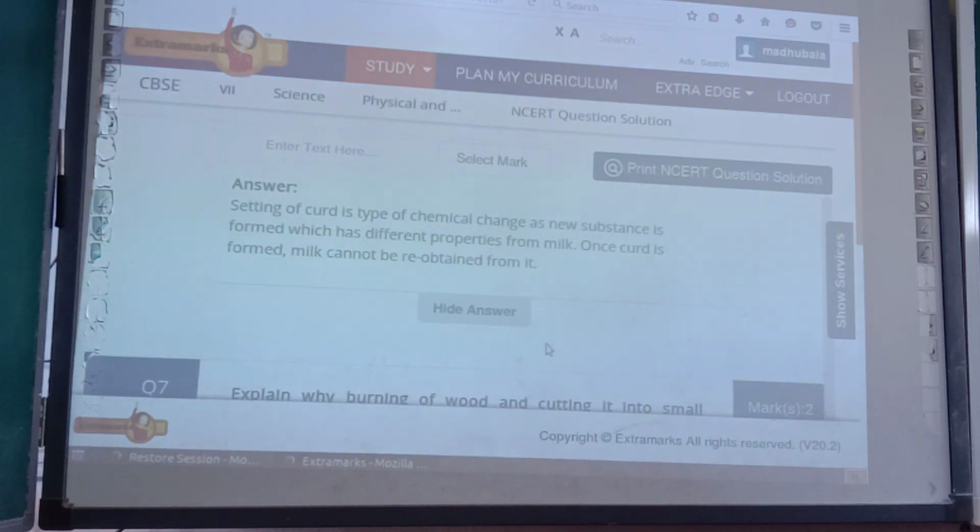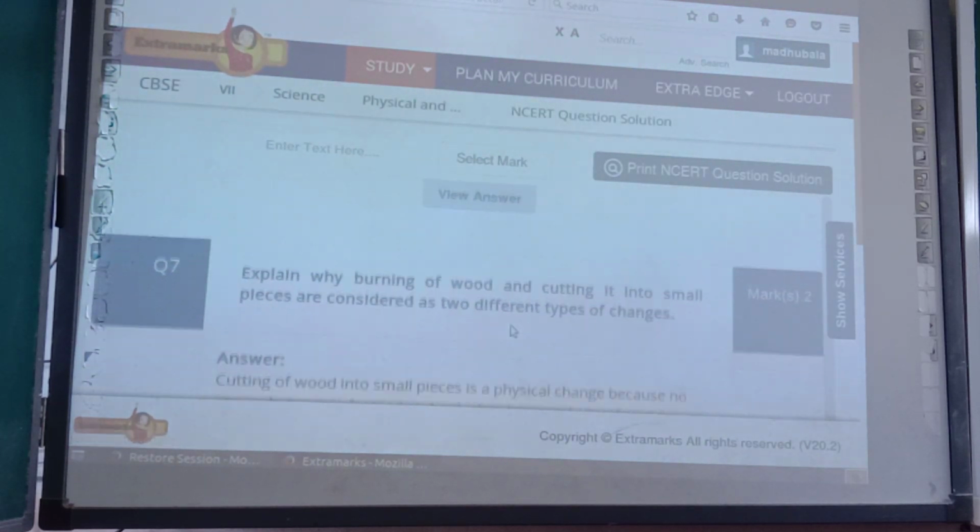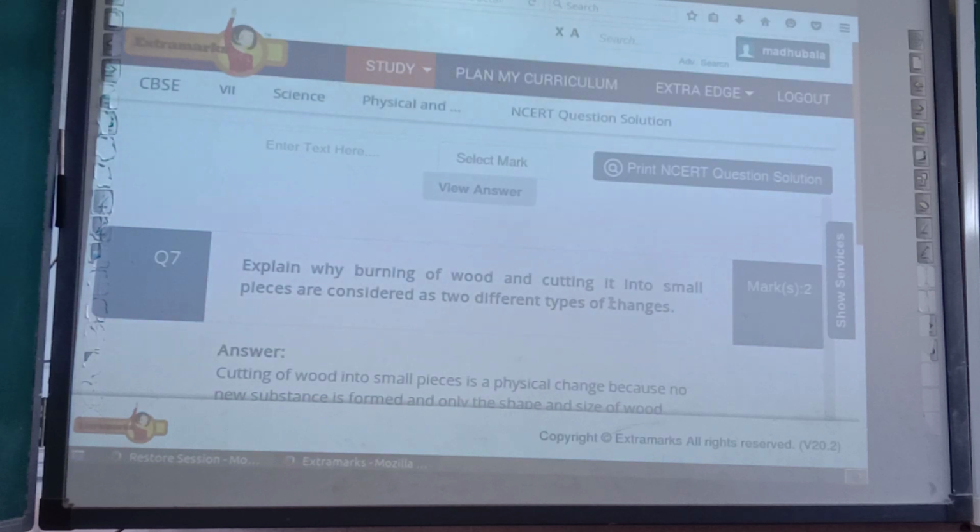Next question, number 7. Explain why burning of wood and cutting it into small pieces are considered as two different types of changes.